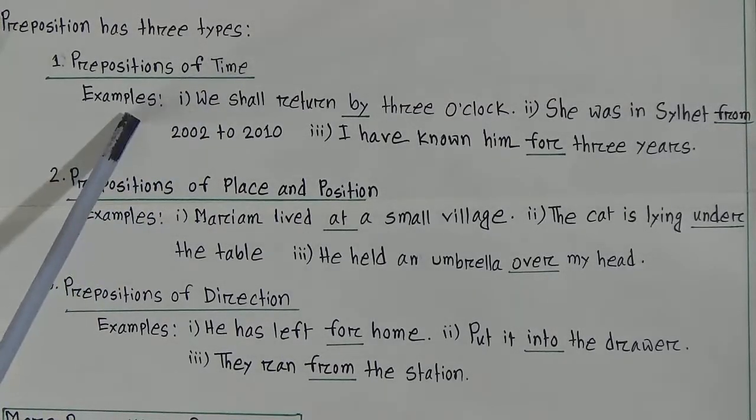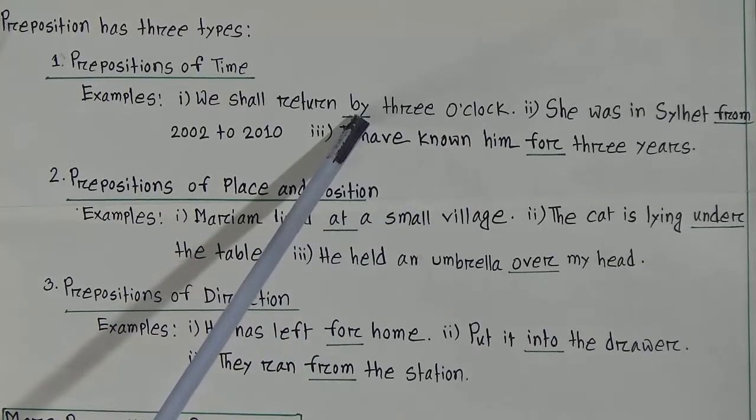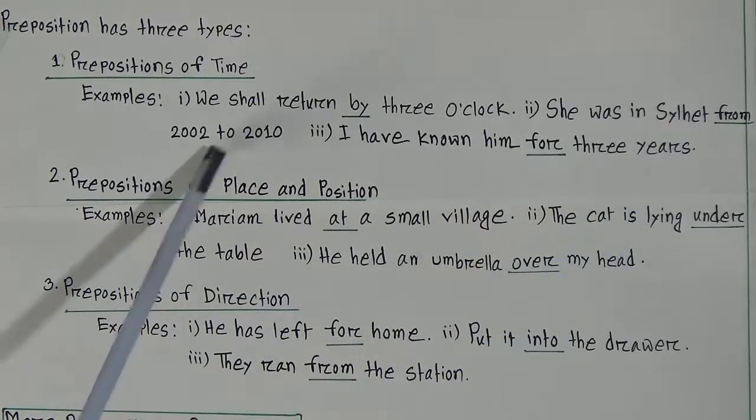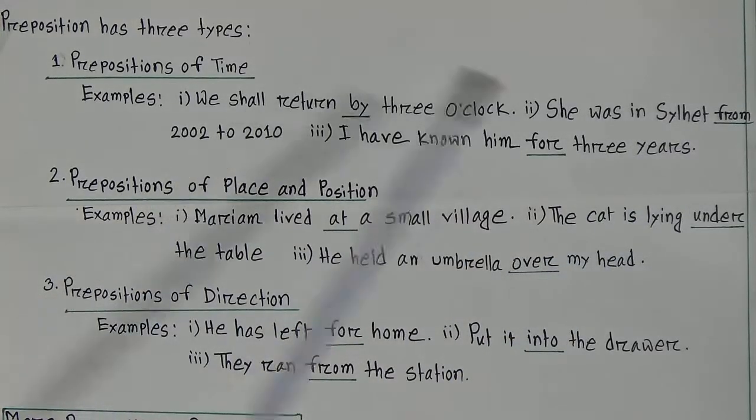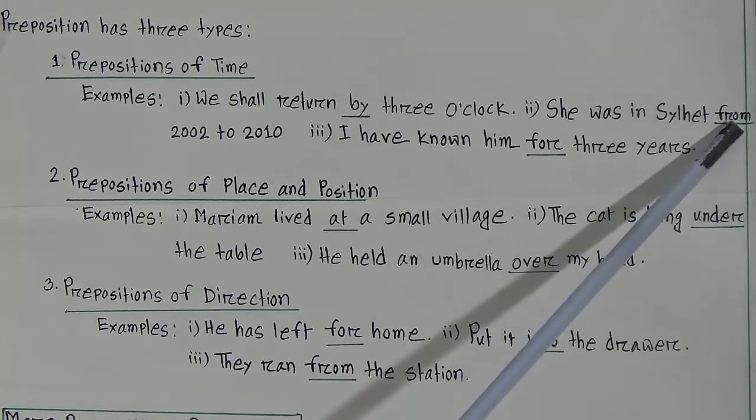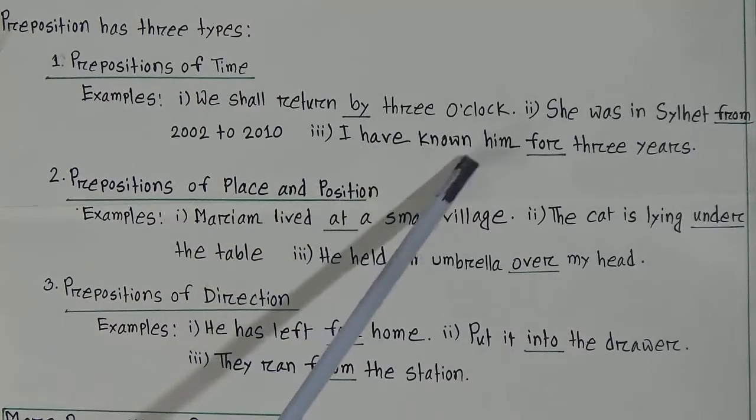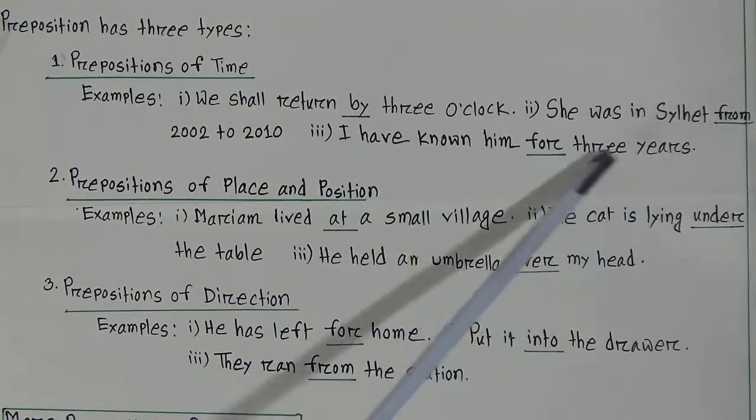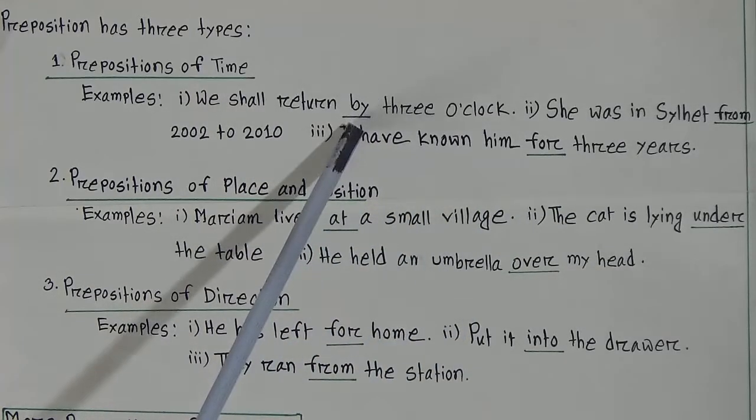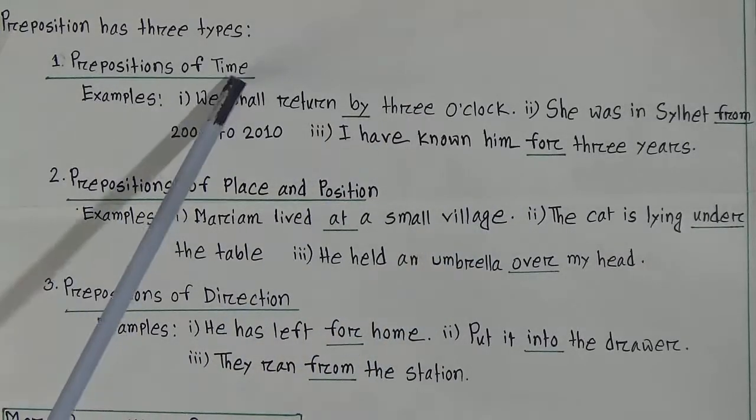Look at the examples. We shall return by 3 o'clock. Here the underlined word is by, and by is a preposition. She was in Sylhet from Dhaka from 2002 to 2010. The underlined word from is a preposition. The third example: I have known him for 3 years. Look at the underlined word here, for. So, these three underlined words, by, from, for, represent the preposition of time.